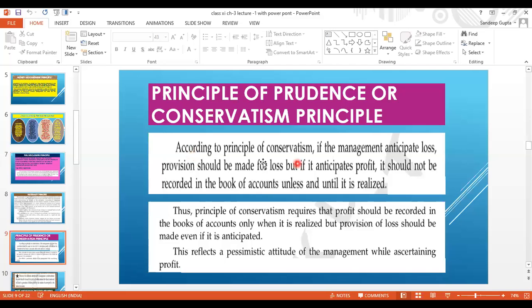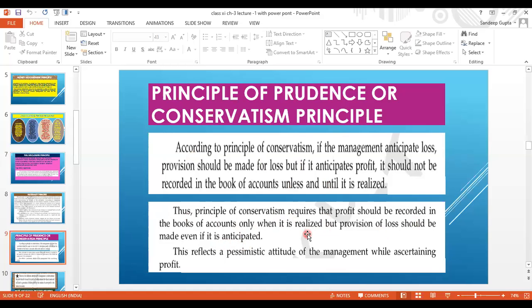It should be recorded only when it has been realized and the transaction has taken place. Right? This is a very important principle. Thus, the principle of conservatism requires that profit should be recorded in the books of accounts only when it is realized, but provision of loss should be made even if it is anticipated.